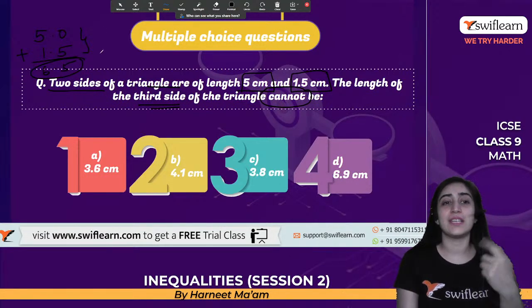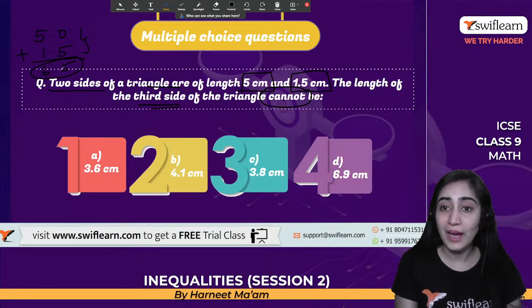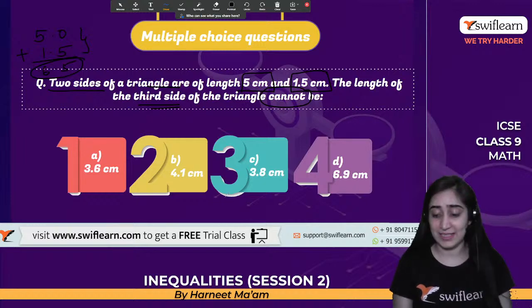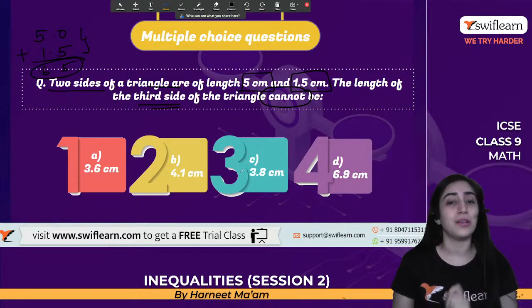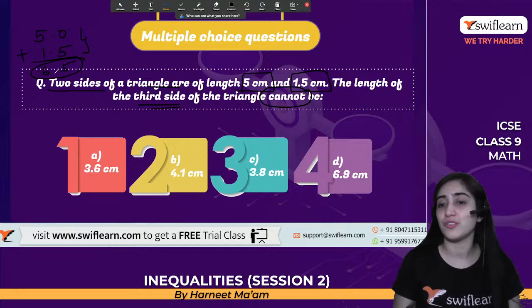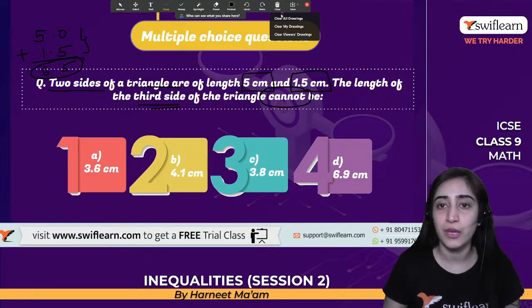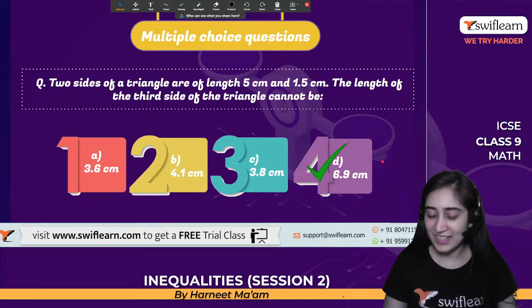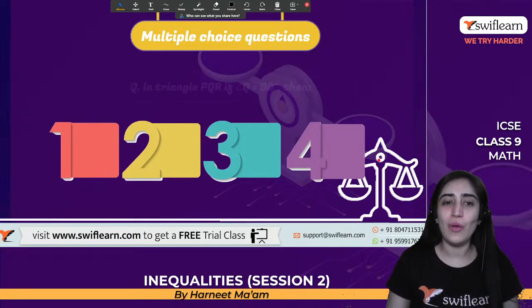So this is what is required, the maximum. Can it be greater than that? No, it cannot. It can be less. The third side can be less, but not greater than 6.5. So that gives me the clear answer that 6.9 is the right option to click. So here we go, that's the right answer. Very good. Moving on to the next question.